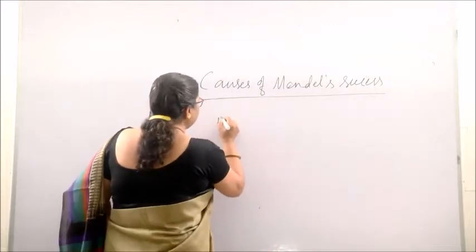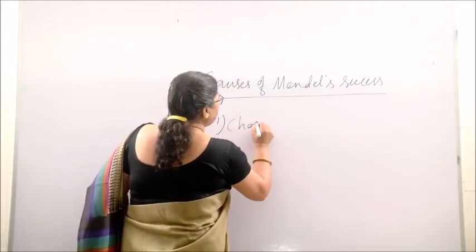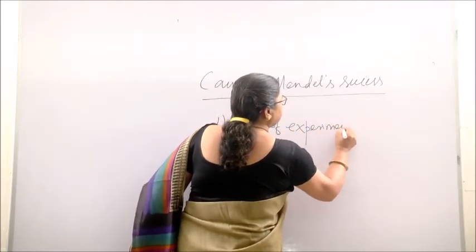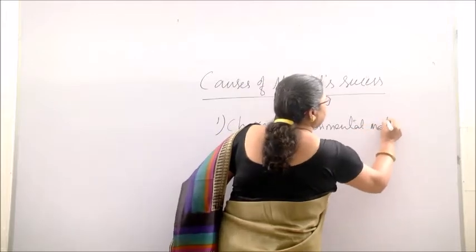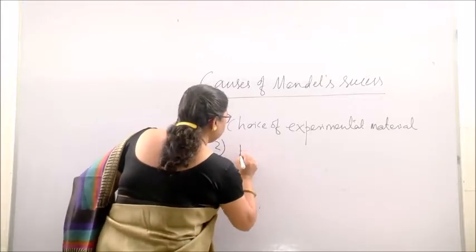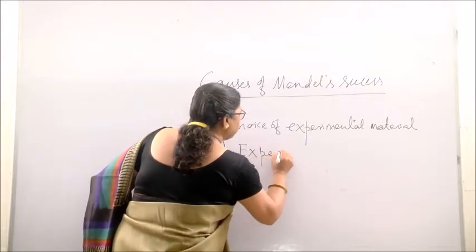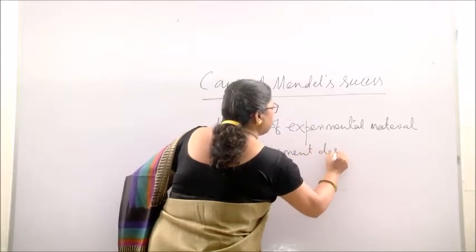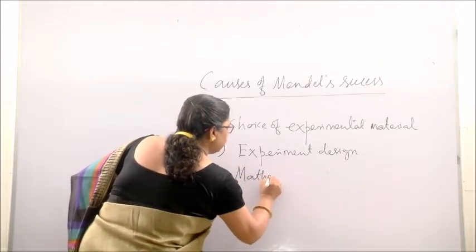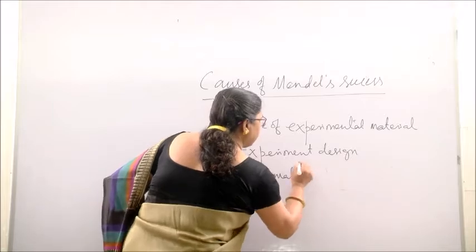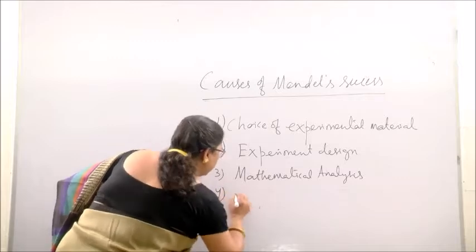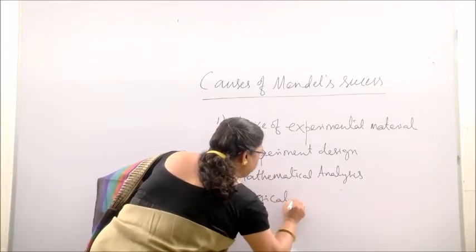Mendel was successful because of his choice of experimental material, his experiment design, then his mathematical analysis and the logical interpretation.